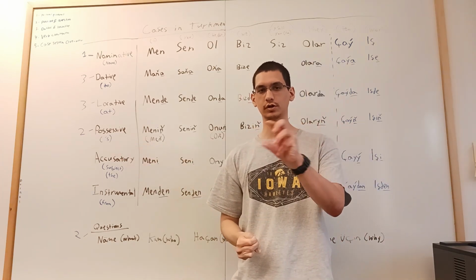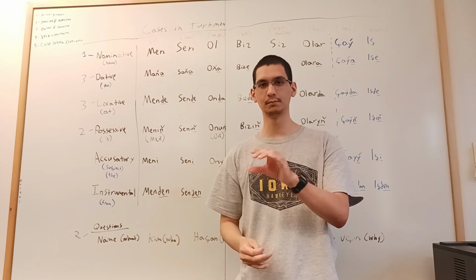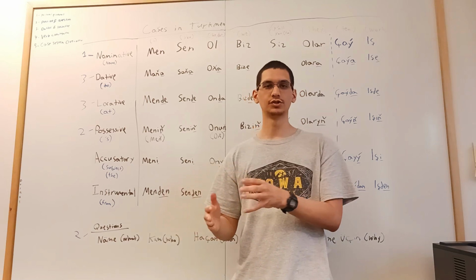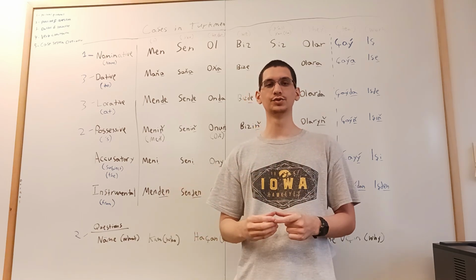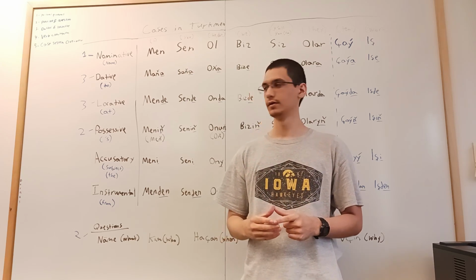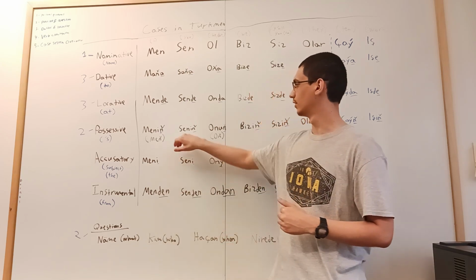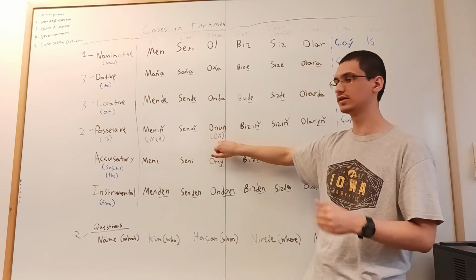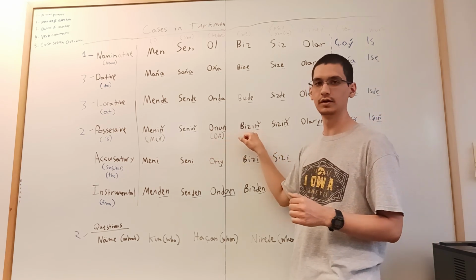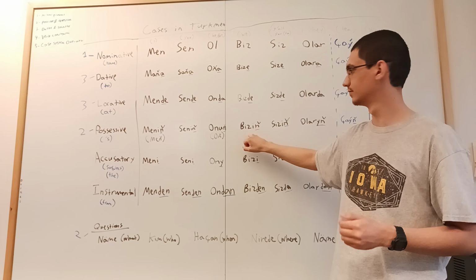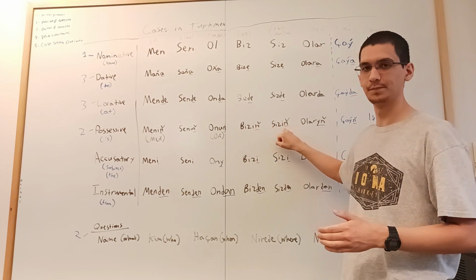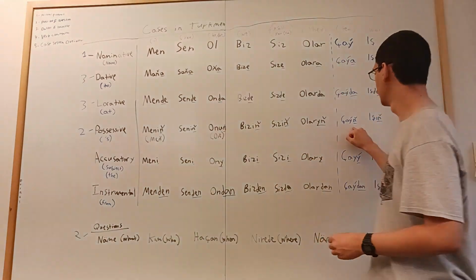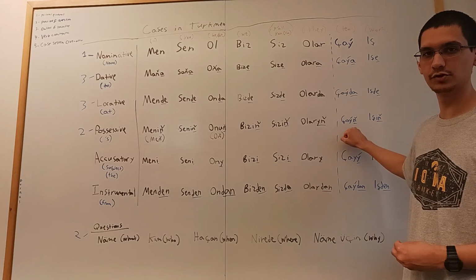And then that's the other thing with this possessive. Not only do you conjugate the pronoun, so meng, menin, but you also conjugate the noun of what you own. So kitab is the word for book, right? But you would say meng kitabim, right? So my book, your book, sen kitabin, his book, on kitabi, bizim, our book, bizim kitabimiz, sizin, sizin kitabiniz, onların kitabı, the tea's book, çayın kitabı.